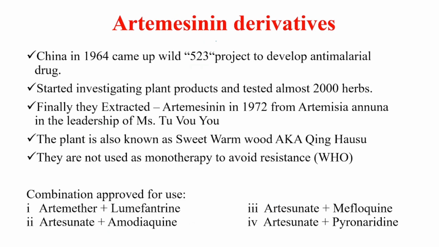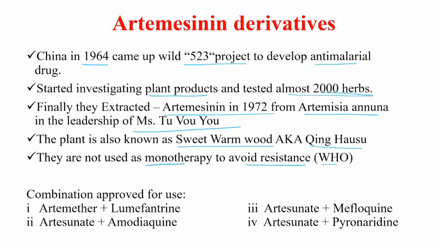Next we have a short note on artemisinin derivatives. China in 1964 came up with the Project 523 to develop an antimalarial drug. They started investigating plant products and tested almost 2000 herbs. Finally they extracted artemisinin in 1972 from the Artemisia annua plant under the leadership of Tu Youyou. The plant is also known as sweet wormwood, also known as qinghao. They are not used as monotherapy, to avoid resistance, as advised by the WHO.